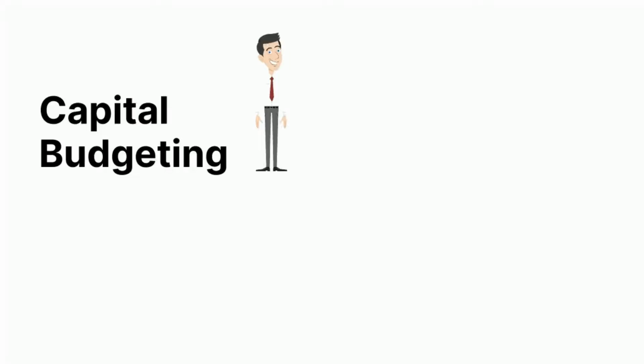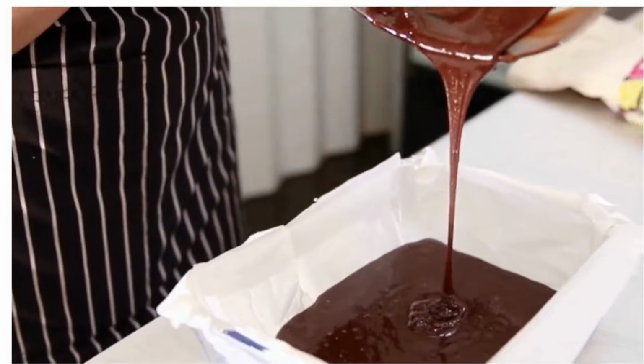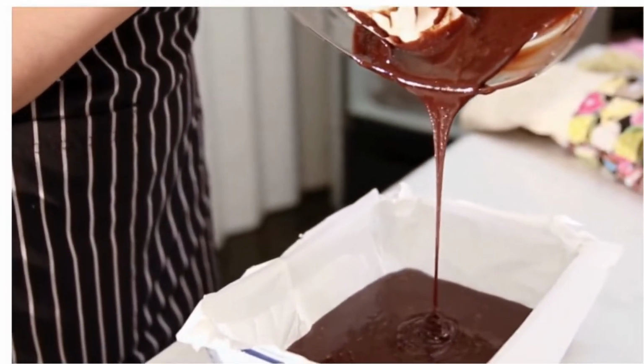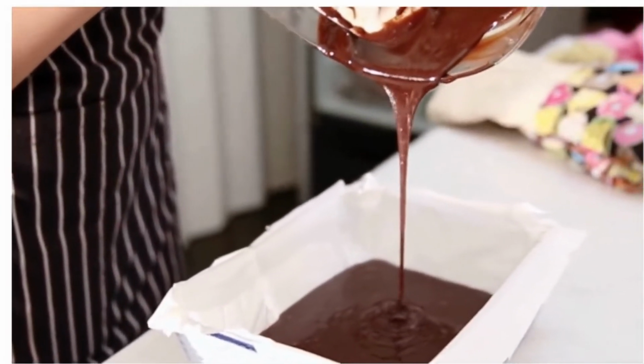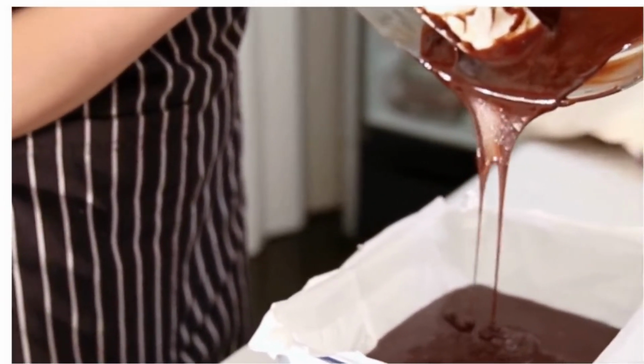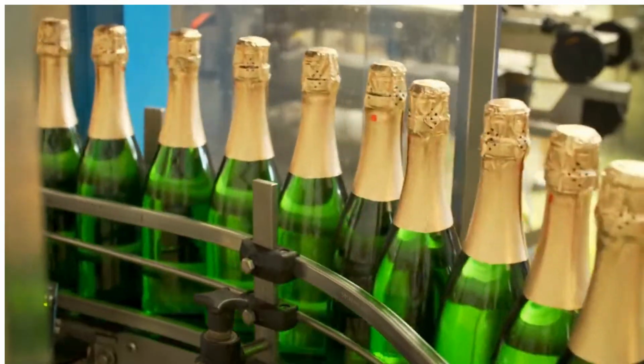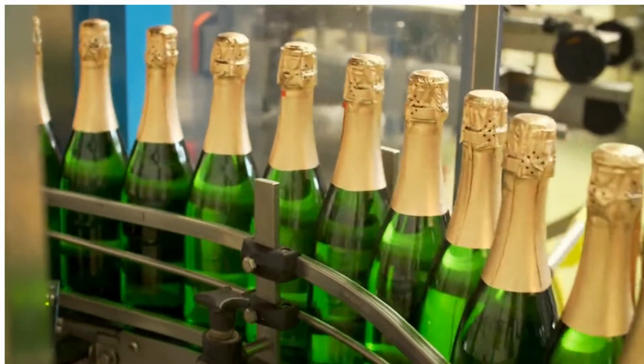What is capital budgeting? Capital budgeting is the process that helps management in the decision making process where multiple projects are involved. Now, let's say a company wants to set up a chocolate milkshake factory. In the factory, the chocolate milkshake that is manufactured needs to be bottled. The company can set up the bottling process in two ways.